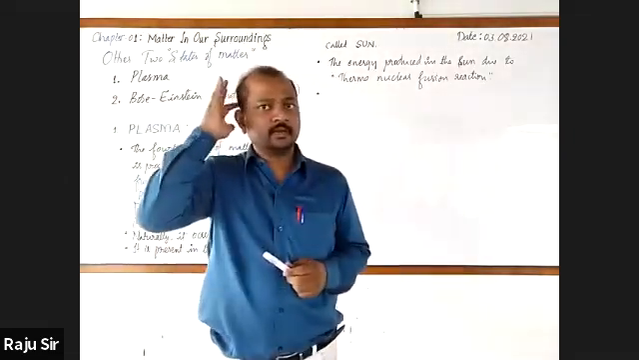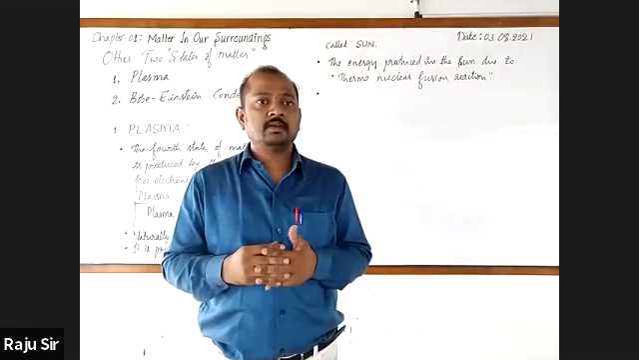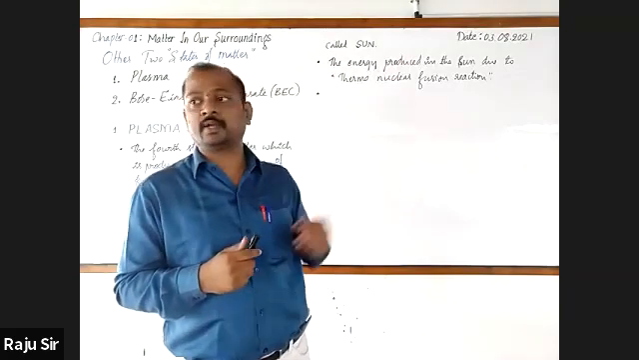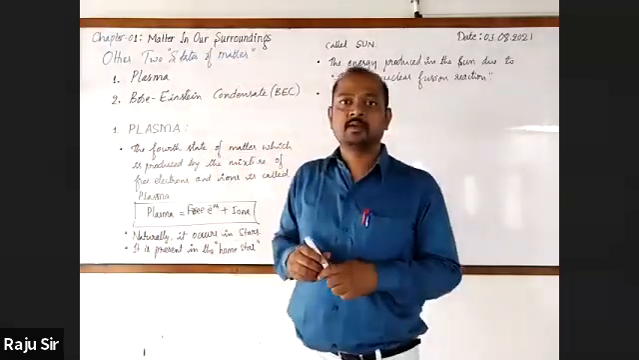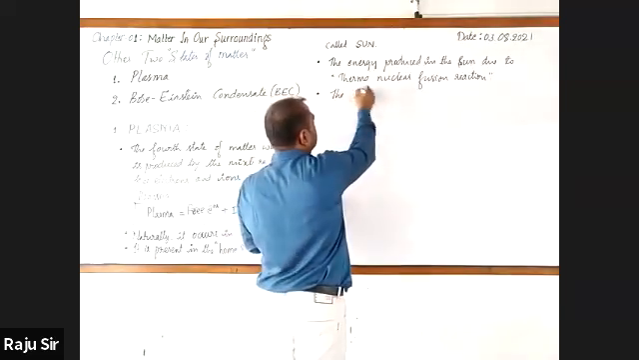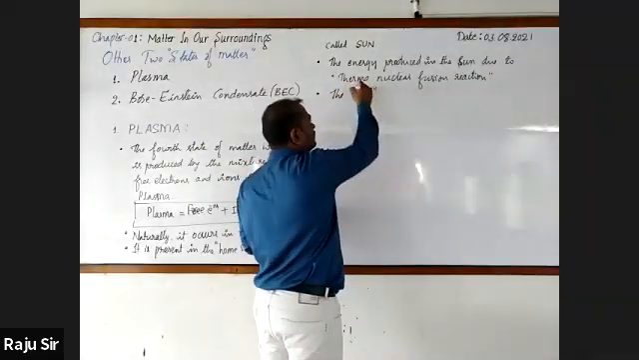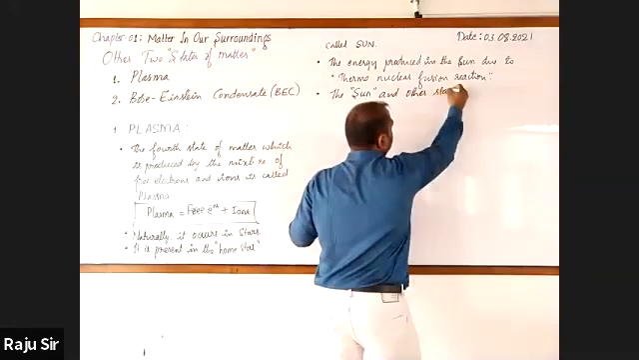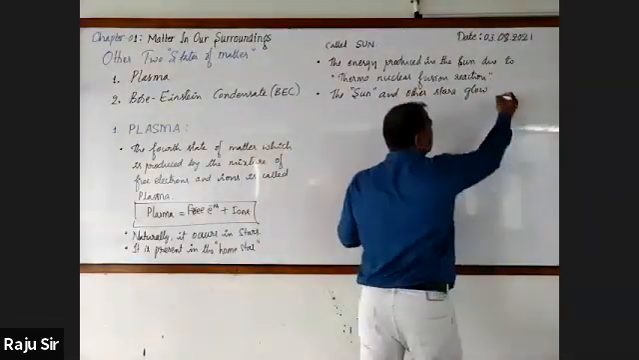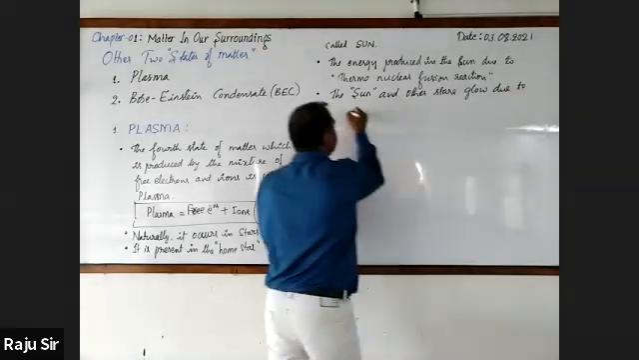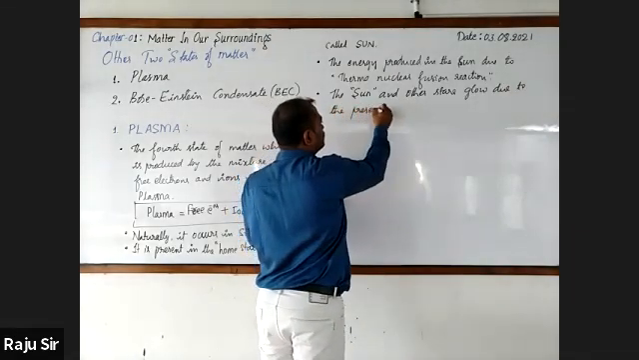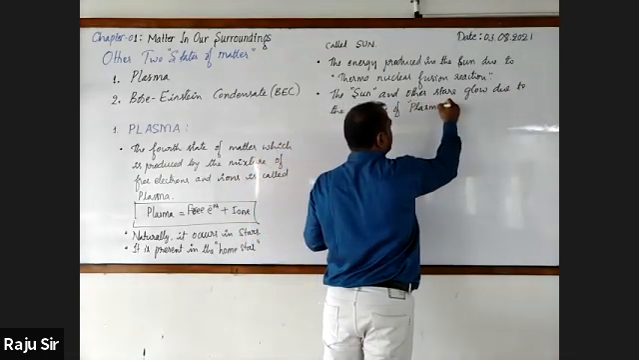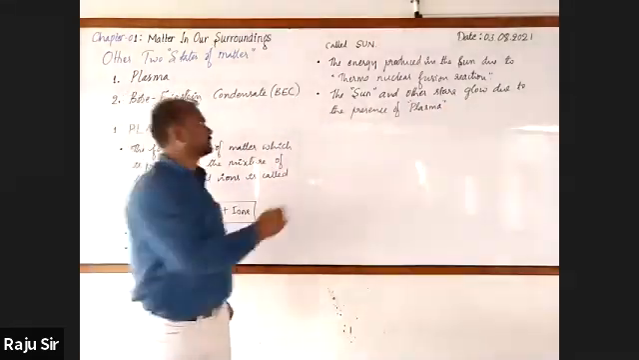We all know that the sun, including other stars, glows. It is because of the presence of a state of matter inside them. What is that? Plasma. The sun and other stars glow due to the presence of plasma.